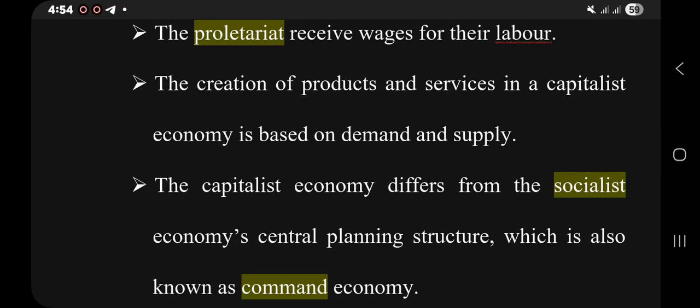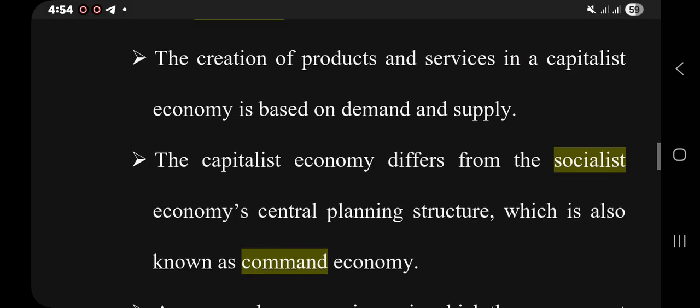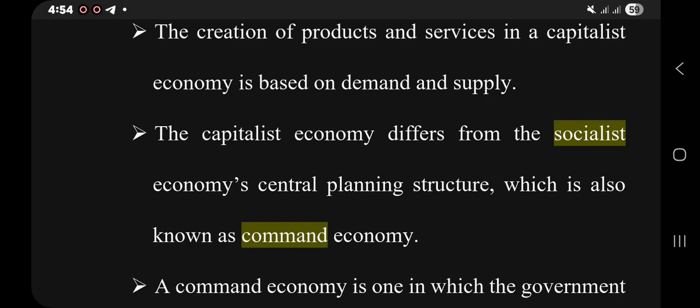The capitalist economy differs from the socialist economy. The socialist economy is mostly characterized by a central planning structure, which is also known as a command economy.